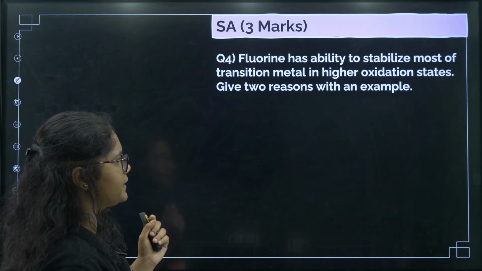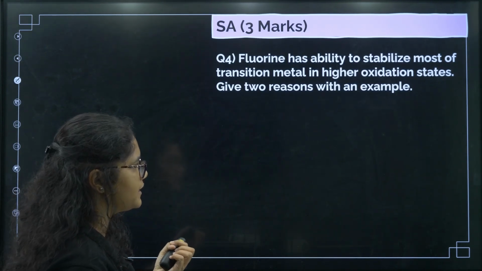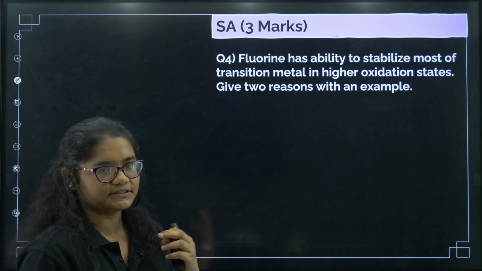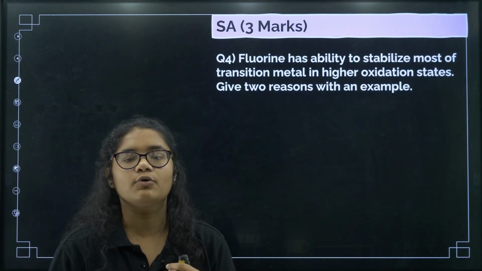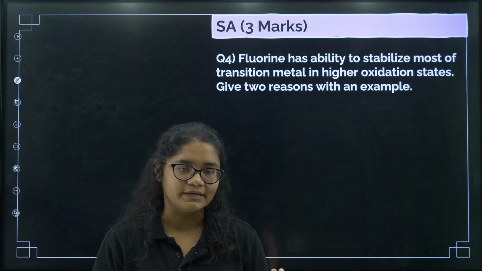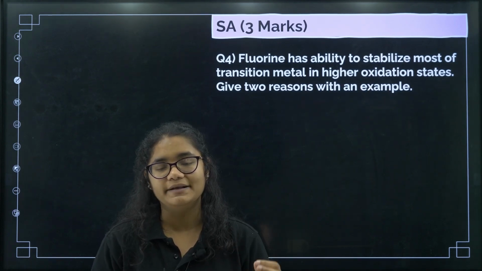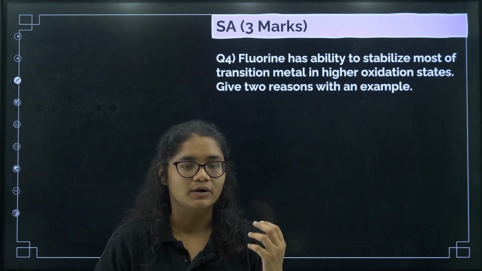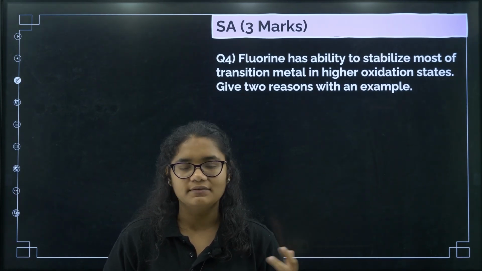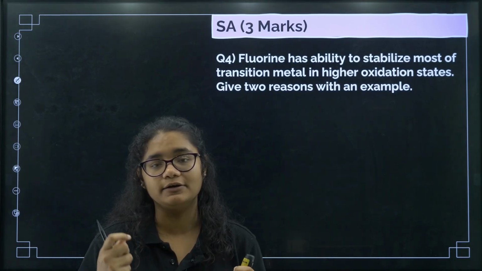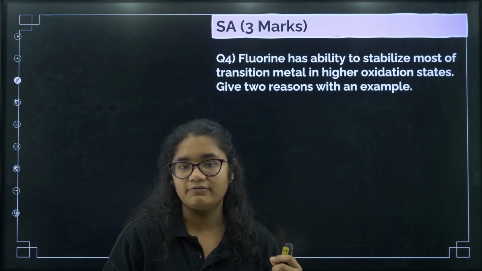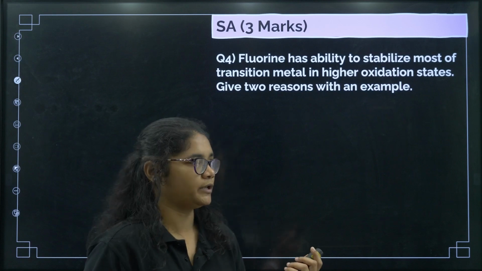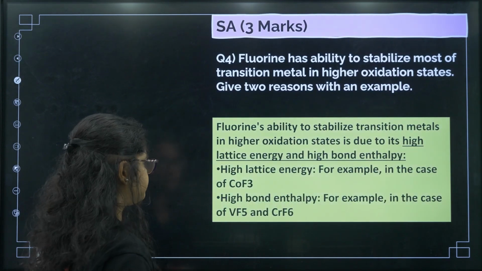Fluorine has the ability to stabilize most of the transition elements in the higher oxidation state. That we have just discussed now. Fluorine and oxygen both have the ability to stabilize the elements in their higher oxidation state. Now, what is the reason for that? For oxygen, we have discussed that it has the ability to form multiple bonds. But why fluorine? What is the speciality in fluorine? So, there are two reasons here.